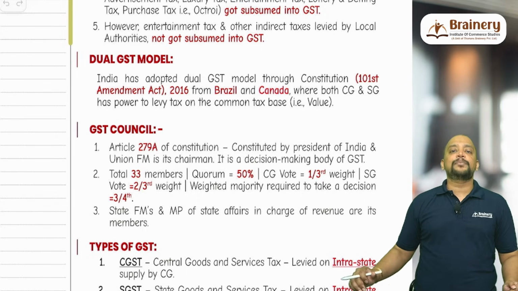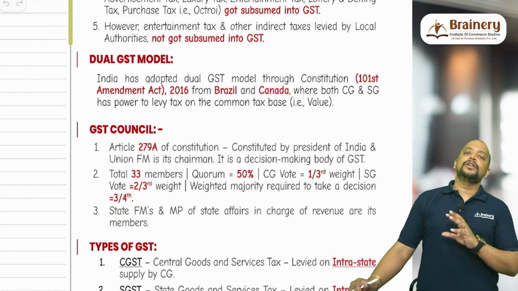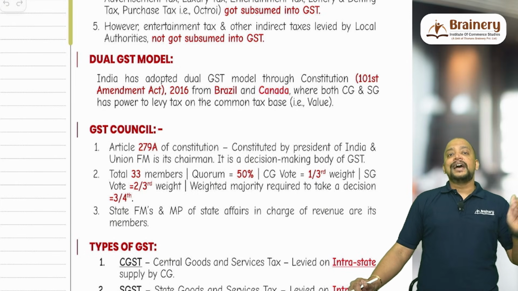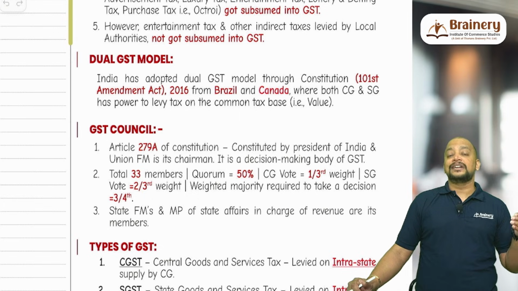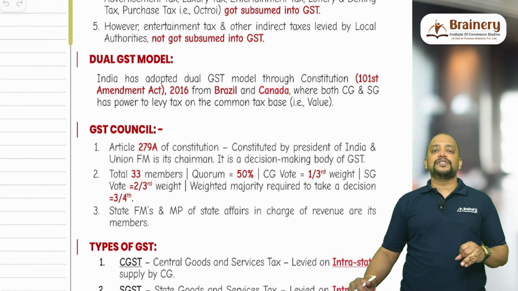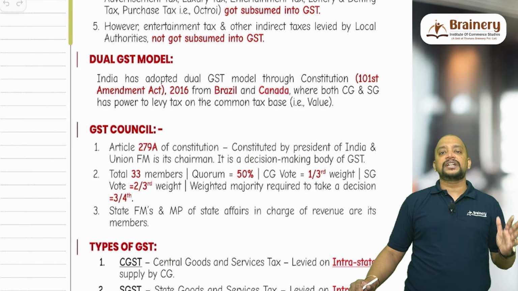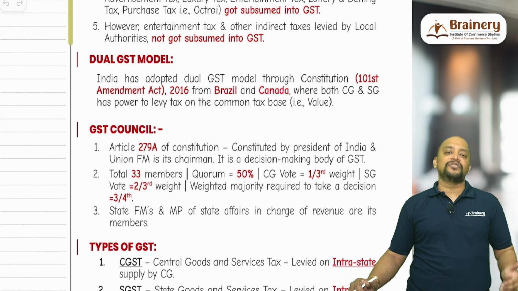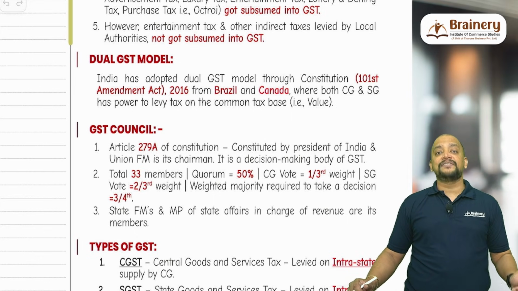And who will be the chairman of this GST Council? The Union Finance Minister. The Prime Minister doesn't have any role. The state finance ministers will be the members. There will be a total of 33 members: one Union Finance Minister, one Union Minister of State in charge of revenue, and for 31 states, 31 state finance ministers. The quorum is 50%. Minimum 50% should be present in the meeting, then only it is a valid meeting.